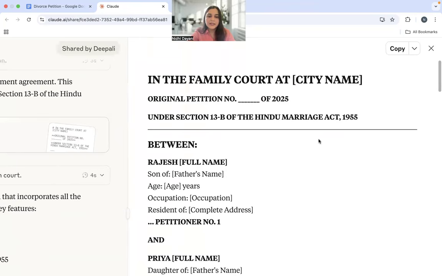Now what I have done is I have copy pasted the final drafts of both the settlement agreement and the divorce petition into a doc format. I have done a few changes based on my case and certain things that I wanted to add because of course you need to keep in mind that you're dealing with AI. So whenever you deal with AI, you should know that AI is giving you the correct prompts, the law is correct, and you should be in a position to be able to analyze that.